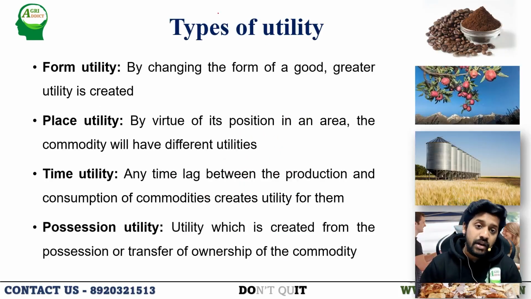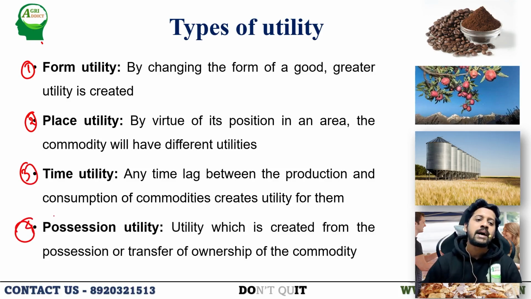There are different types of utility. Four types of utility are there. First one is form utility, second one is place utility, third one is time utility, and fourth one is possession utility. What is form utility? Form utility is the utility created by virtue of the change in the form of a good. For example, coffee beans we are harvesting and powdering so that coffee powder is produced.